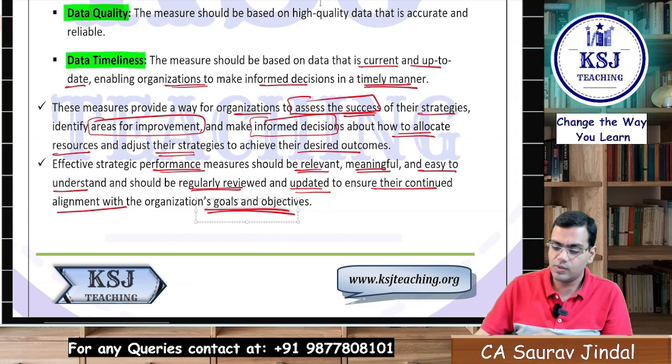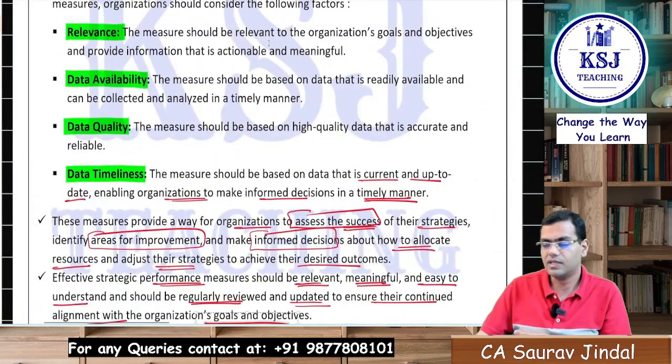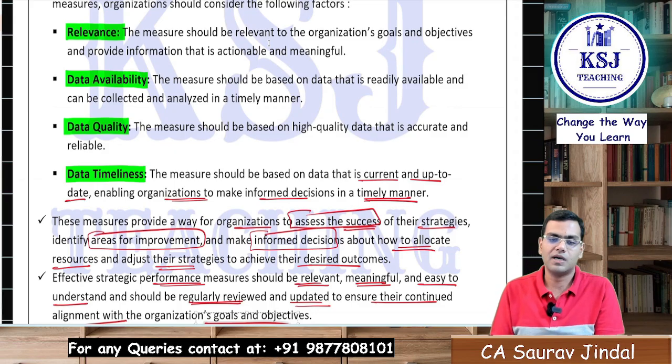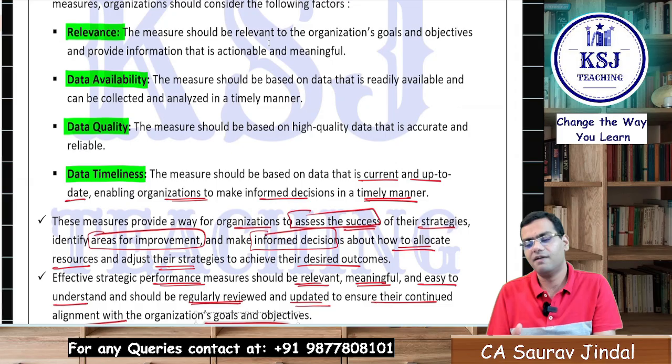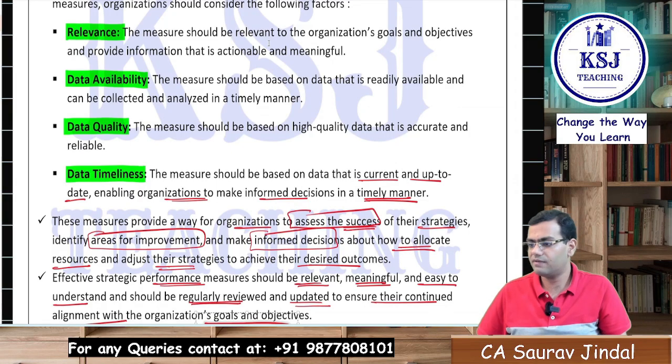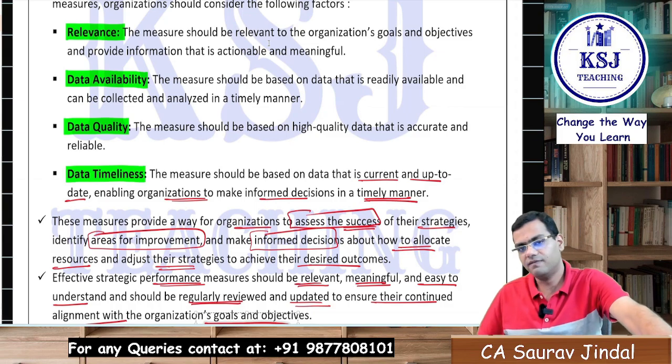So with this, we are done with this chapter. Nothing else is left, and we are done with the complete syllabus of strategic management. This was the last topic that we have covered, and in the next video we will be covering the practical case study part from the ICAI module, and with that everything will be done. Conceptually we have covered each and everything. We are not left with even a single topic, right? We have covered each and everything, right?